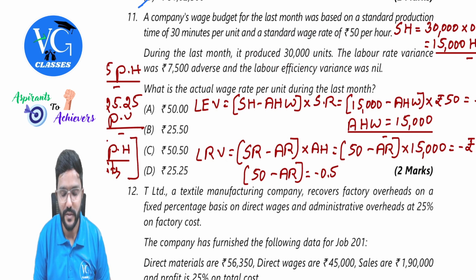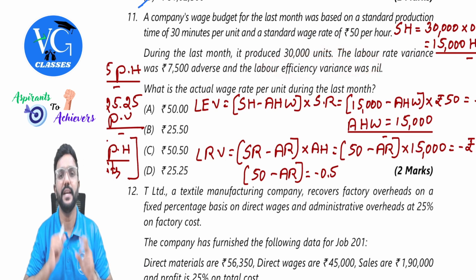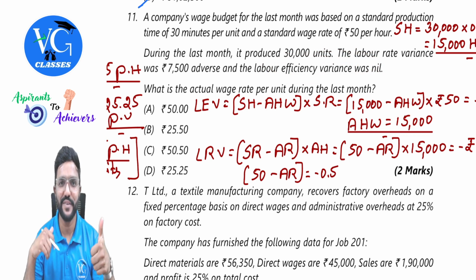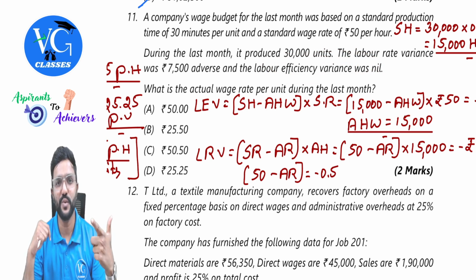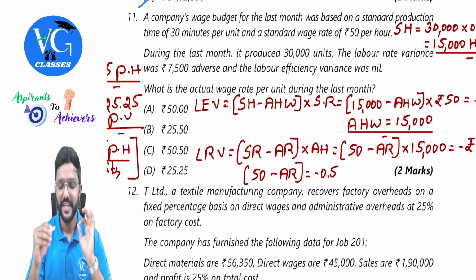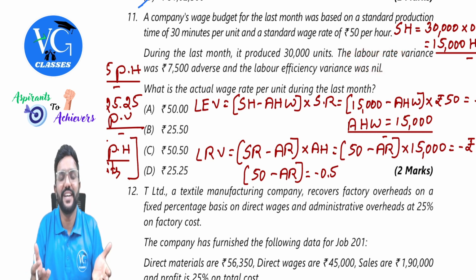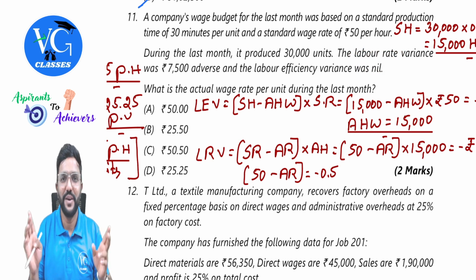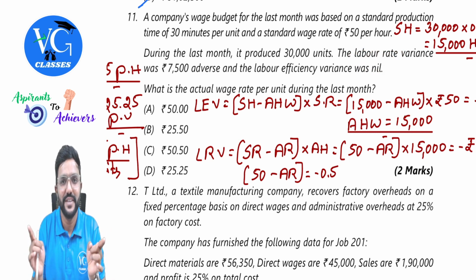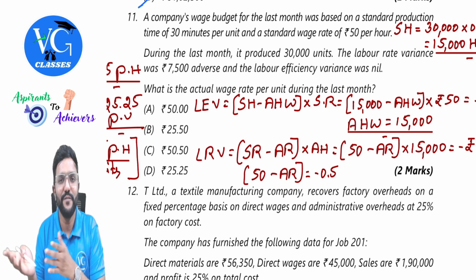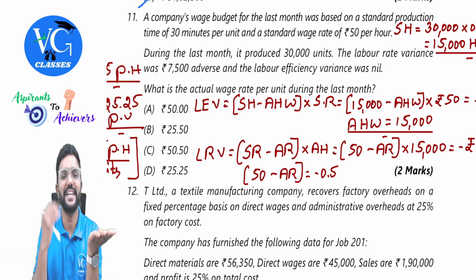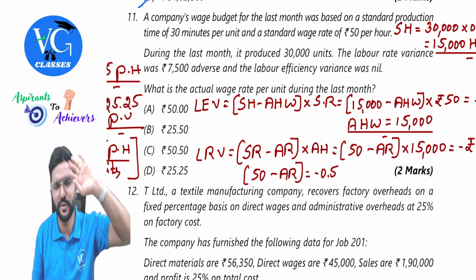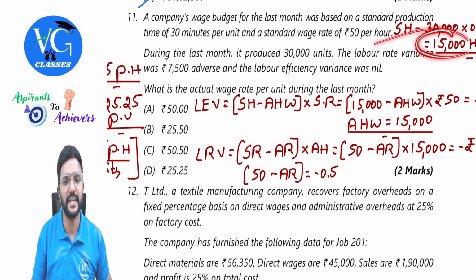And here you observe they're telling efficiency variance is nil. Guys, what is the formula to calculate efficiency variance? Standard hours for actual output minus actual hours worked into standard rate. If it is nil, we know that the actual hours worked and standard hours are equal, guys. Because when we are finding out the difference, if the variance is nil, obviously we should understand that the standard hours and actual hours will be equal, guys. Is that clear? Common sense. Even without calculating, we can understand that.